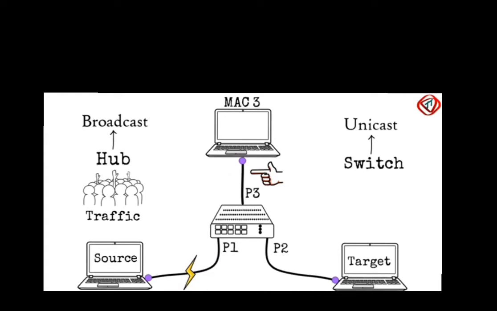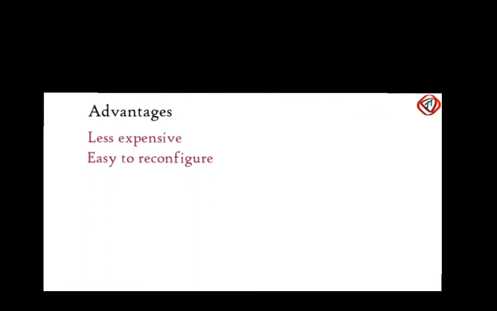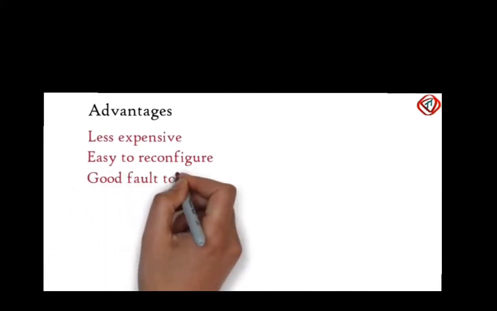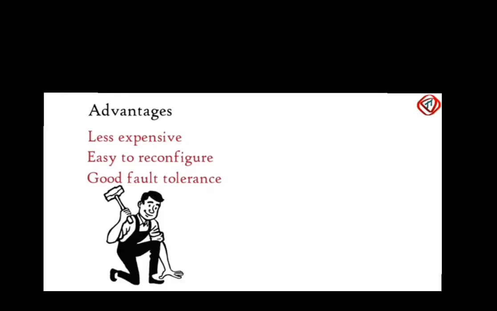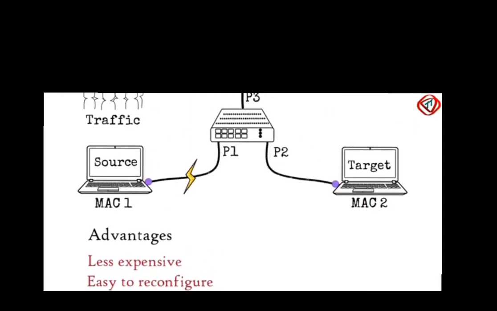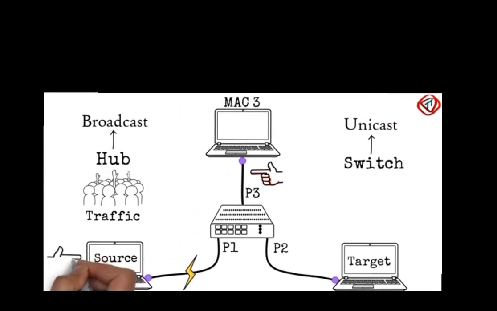If any one cable fails, it will not affect the whole network. Thus, we can say it has good fault tolerance. Fault detection is also easy in star topology, as we have to check only the node which is not working.